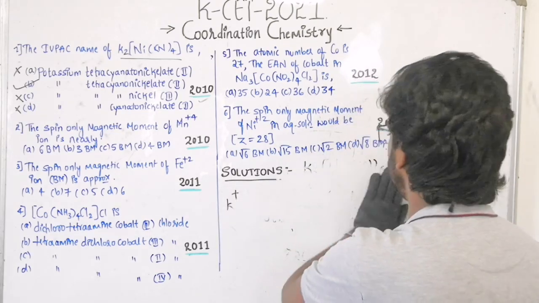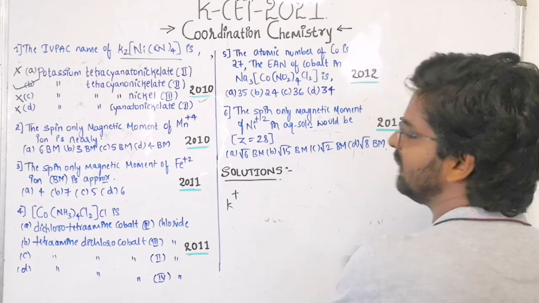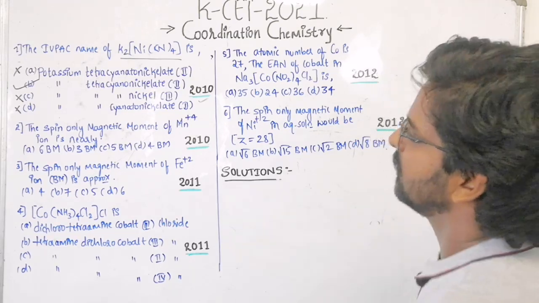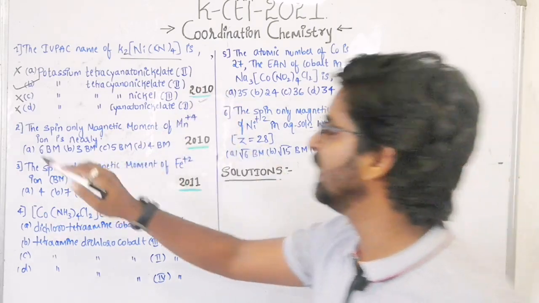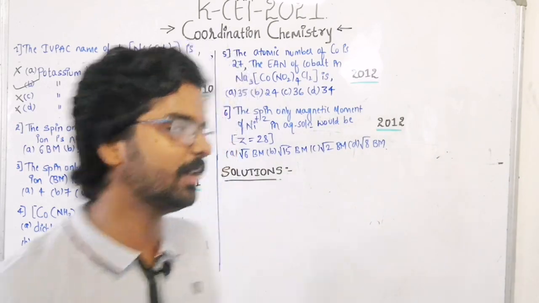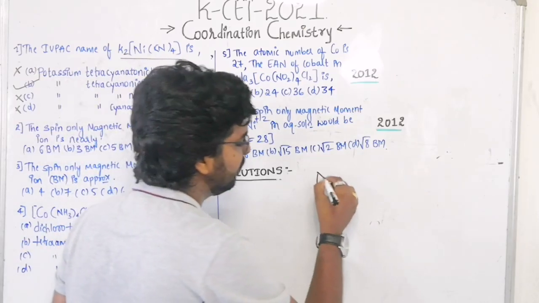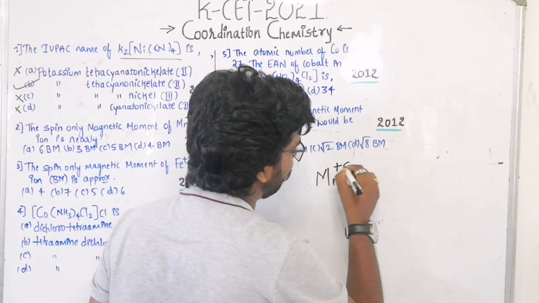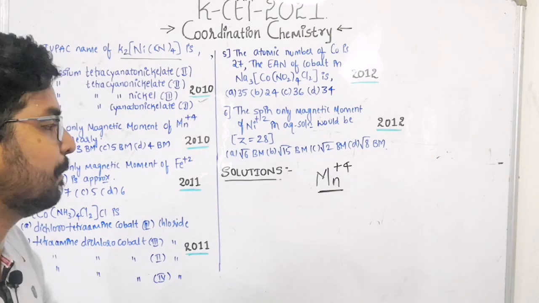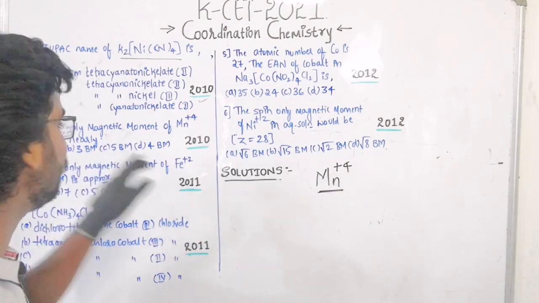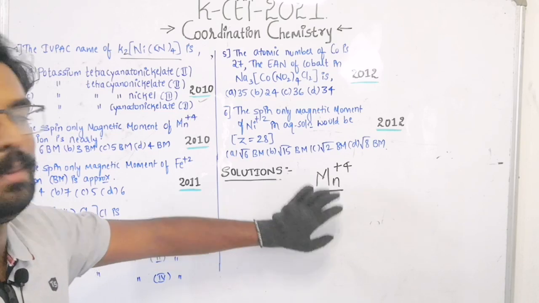What is the next question? Try to find the spin only magnetic moment of Mn+4 ion. So what are they asking? They are asking us to find the spin only magnetic moment for the given metal ion. Mn+4 is the metal ion for which we need to find the magnetic moment.